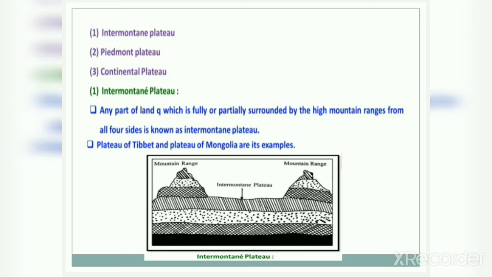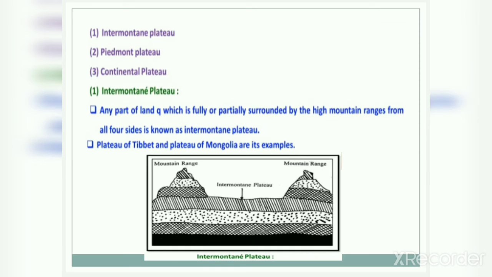They are approximately 180 meters high. But when this kind of plateau is surrounded by mountains fully or partially, either from 2 sides or from all the sides, then it is called Intermontane Plateau.